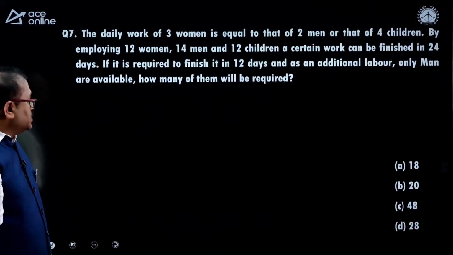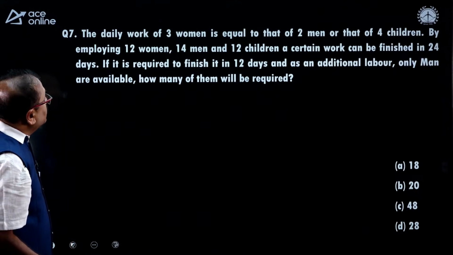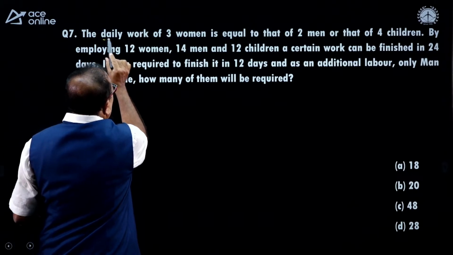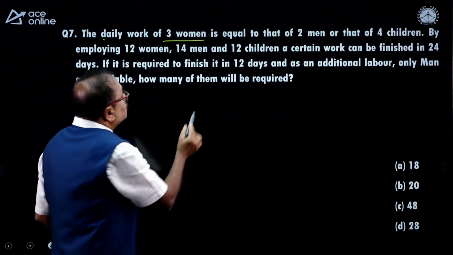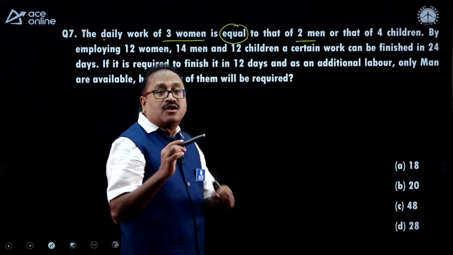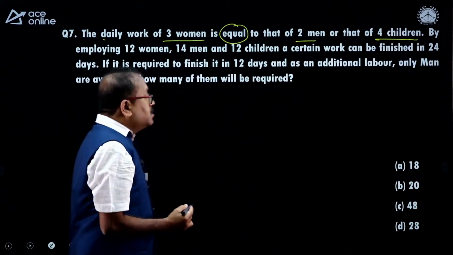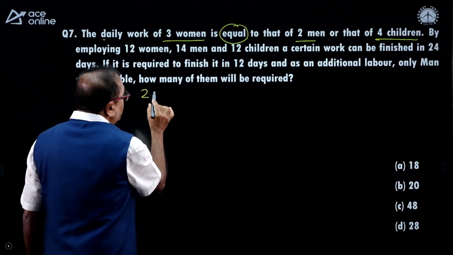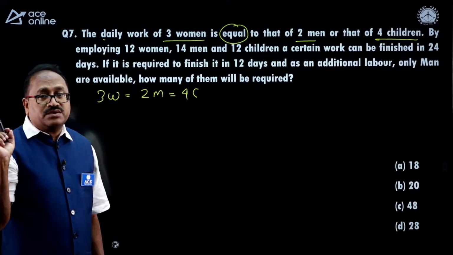Next question on the board is this. Come on, let me read the question first and then we will get back to the timing part. The daily wages of 3 women is equal to that of 2 men or 4 children. Daily wages of 3 women is equal to 2 men, which is equal to 4 children, is given to us.